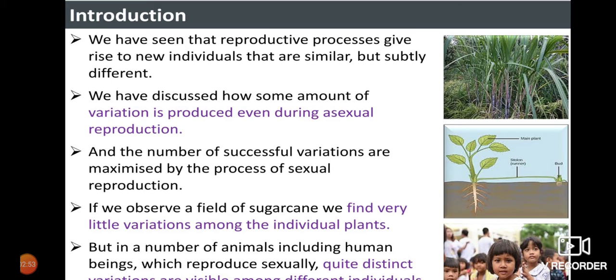For example, human beings, which reproduce sexually, show quite distinct variations which are visible among different individuals. You can see, for example, the shape of the eyes, the shape of the nose, the color variation of the skin, or the structure of the hair. So in sexual reproduction you can find a number of variations.